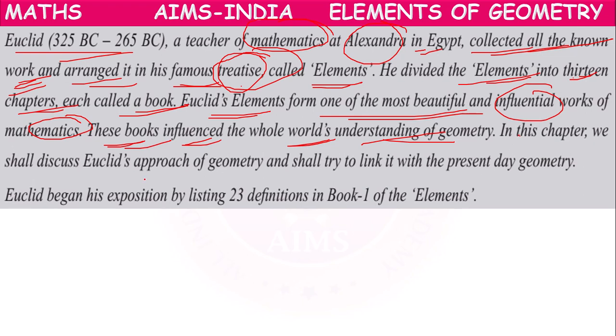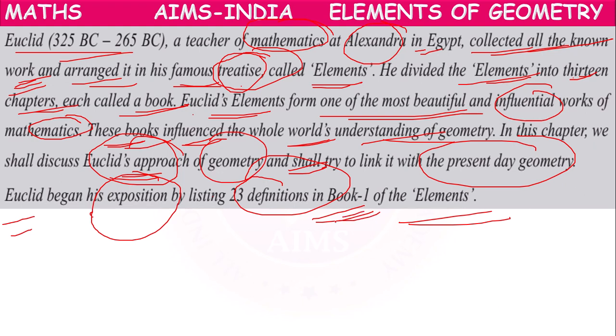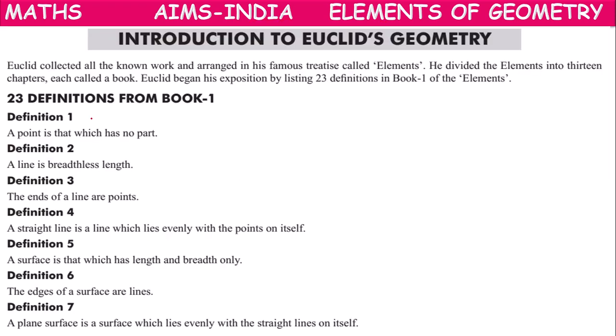In this chapter, we discuss Euclid's approach to geometry and try to link it with present day geometry. Euclid began his exposition of geometry by listing 23 definitions in book 1 of the Elements. The Elements has 13 books, and book 1 is the first part. In it, he has given 23 definitions regarding geometry. So let's see the definitions, children.